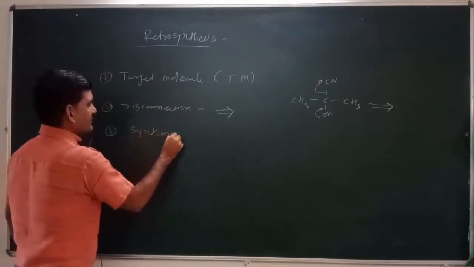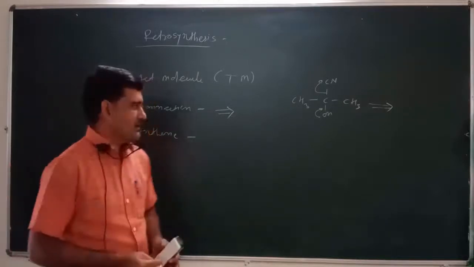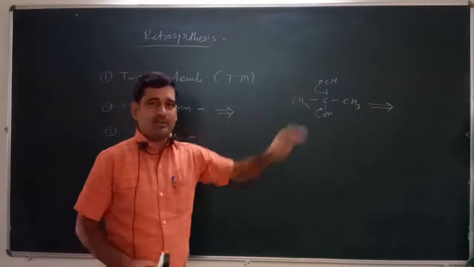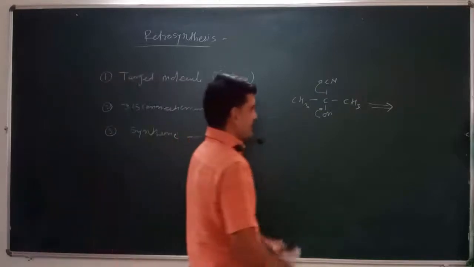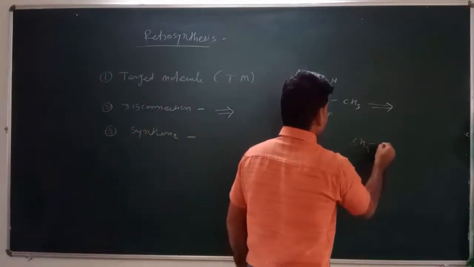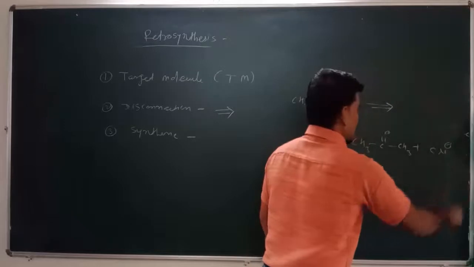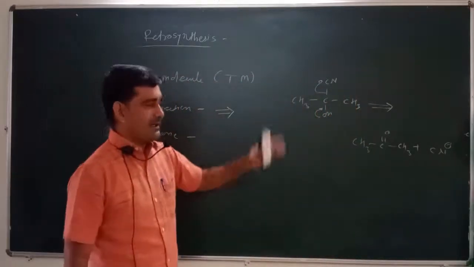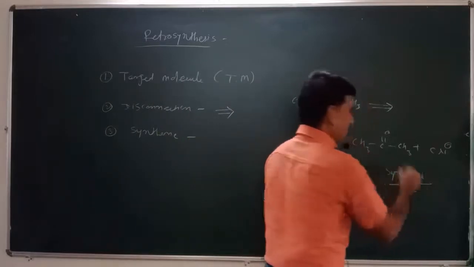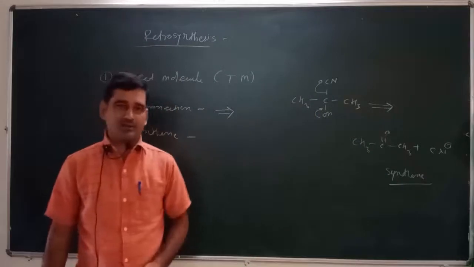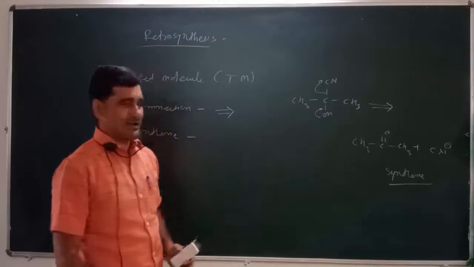Synthone is the fragmented molecule. When we are disconnecting the molecule, whatever charged ions or charged molecules are formed are called synthones. Suppose we take the same example, then here it gives formation of CH3 C double bond O CH3 plus there is formation of cyanide ion, right? So these ions or molecules when fragmented are called synthones. Synthons are the positively or negatively charged molecules which can be fragmented by a possible, logical disconnection.